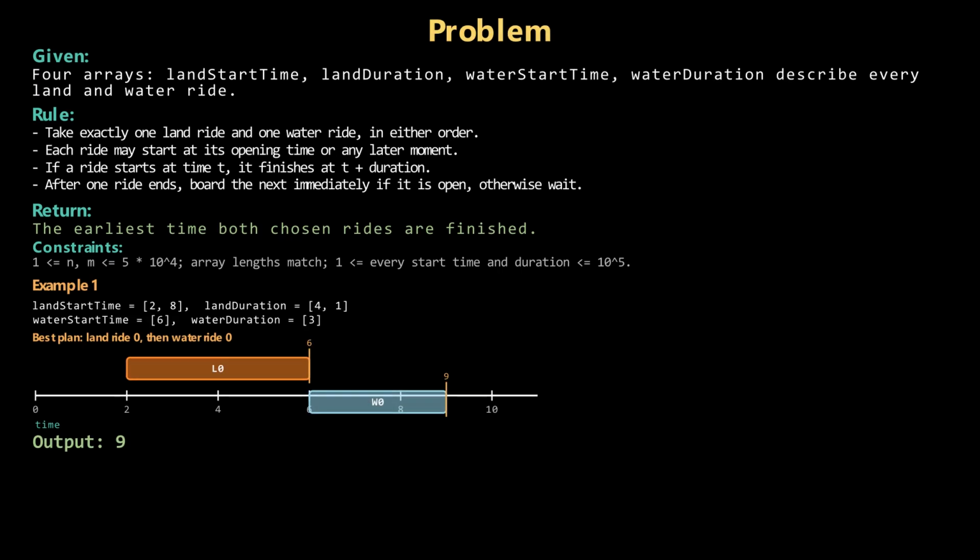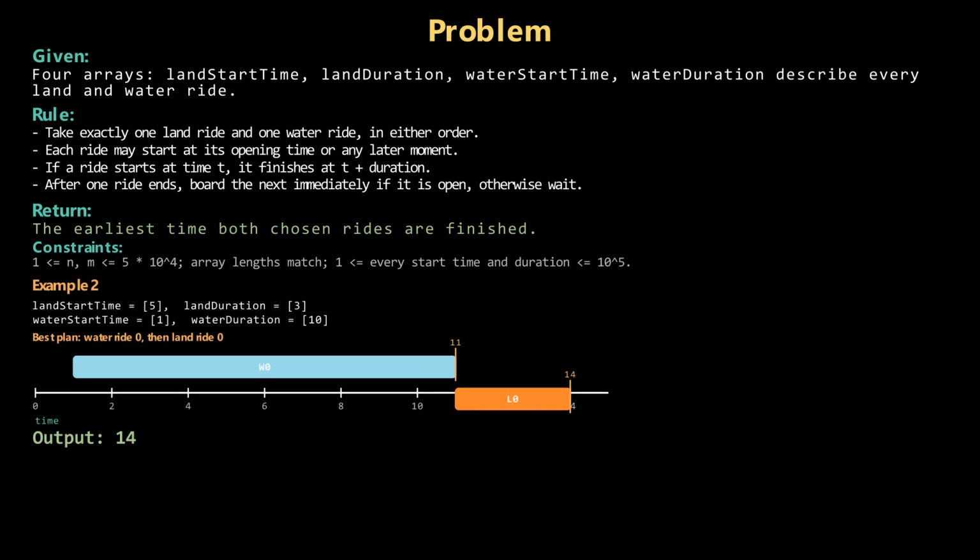Example 1. Land ride 0 opens at 2 and lasts 4, so it finishes at 6. Water ride 0 opens at 6, so we board immediately and finish at 9. That land-then-water plan beats every other pairing, so the answer is 9.